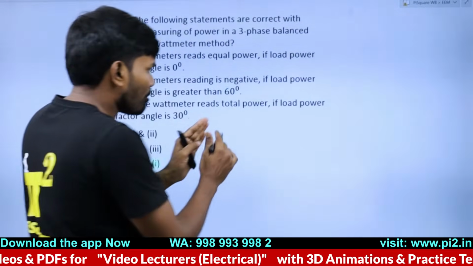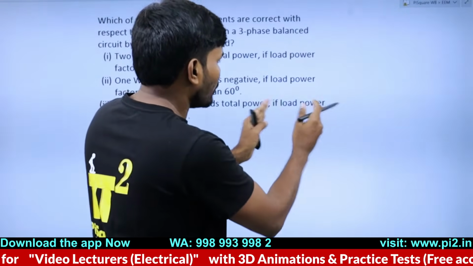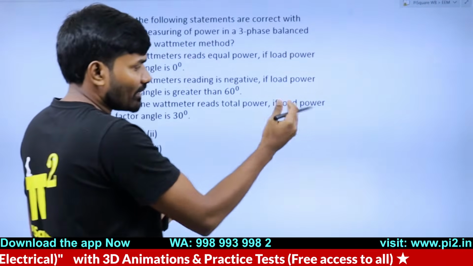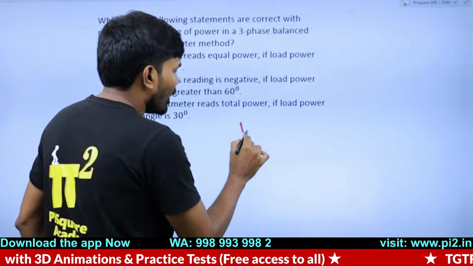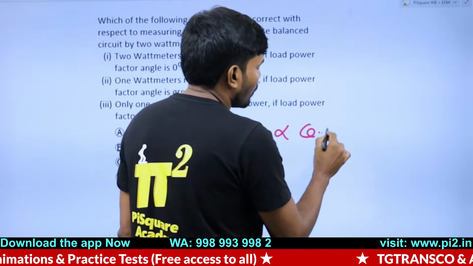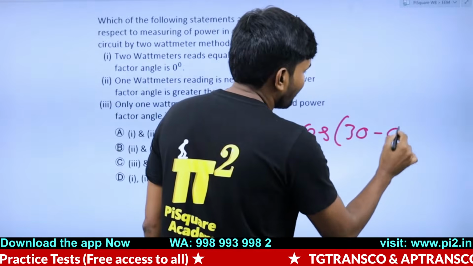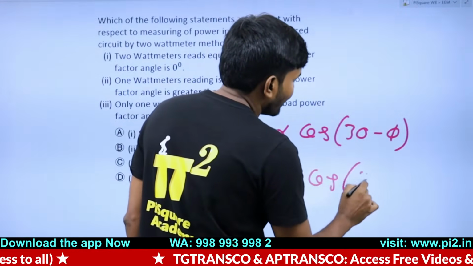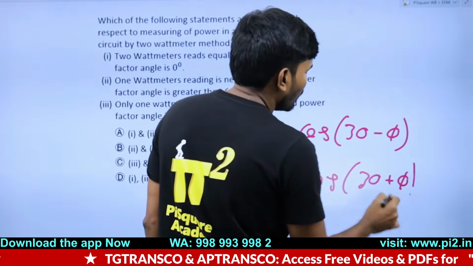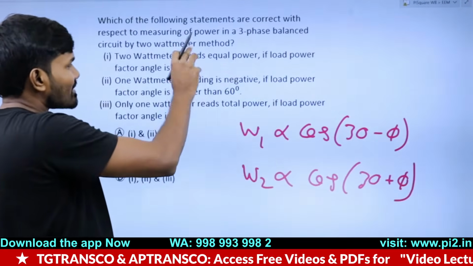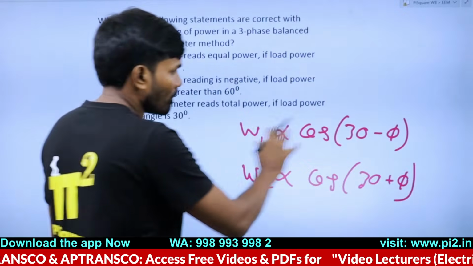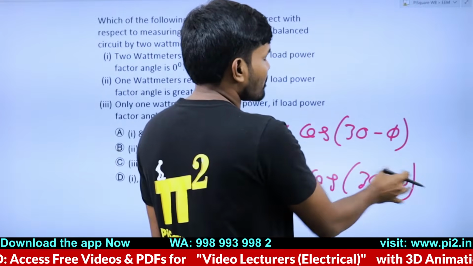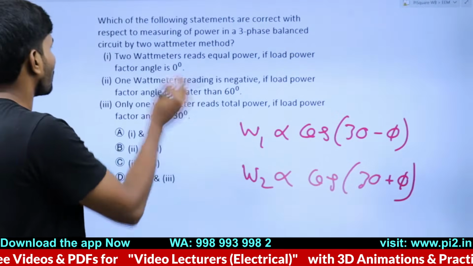I used to give a simple table, phi, W1, W2, for different values of phi, power factor, showing how the wattmeters differ. Or if you don't remember the table, simply W1 is proportional to cos of 30 minus phi. W2 is proportional to cos of 30 plus phi. Just remember this. Whenever you get these kind of power factor questions in 2 wattmeter method, you have to remember this. One is proportional to cosine of 30 minus phi, another one is proportional to cosine of 30 plus phi. Okay. Now let's look at the first point.